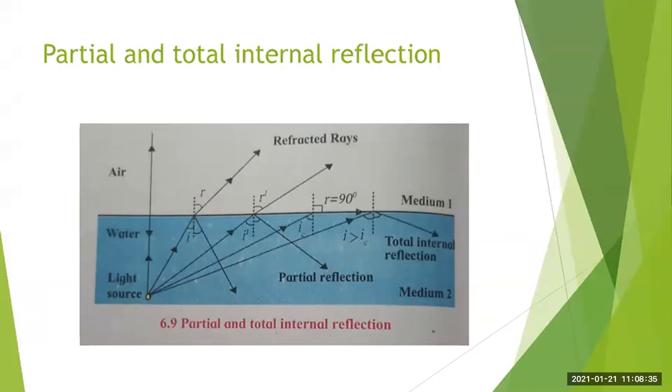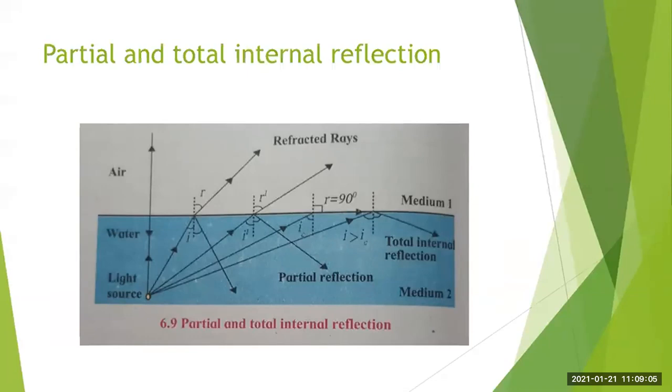So if you observe the diagram, if we increase the angle of incidence i, what will happen to the angle of refraction? It will also increase, according to Snell's law. And we know that according to Snell's law, sine i upon sine r is constant, and that is the refractive index.